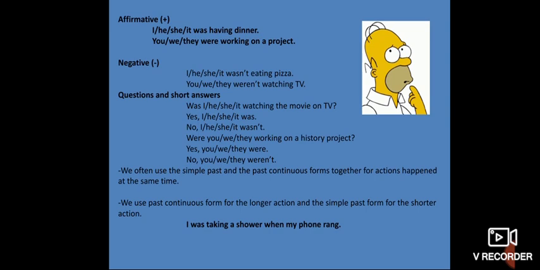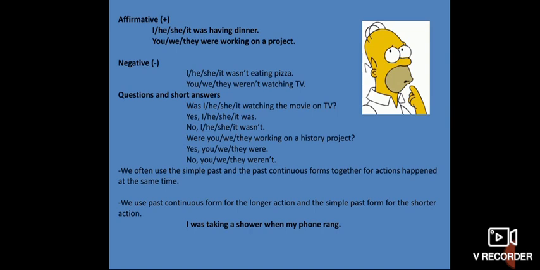We often use the simple past and the past continuous forms together for actions that happened at the same time. I can do two things at the same time in the past, but one of these two actions happened for a longer time. So the long action will be in ing form, the past continuous, and the short action will be in the past simple tense.